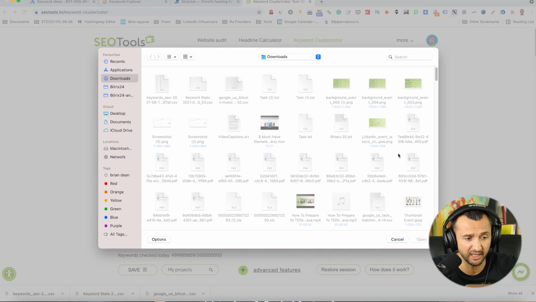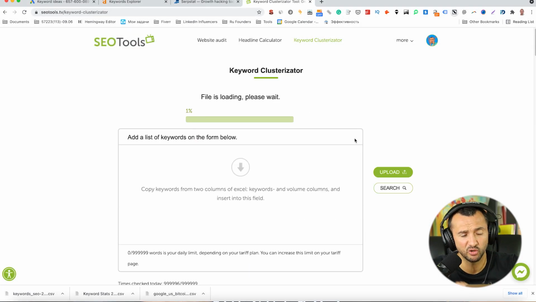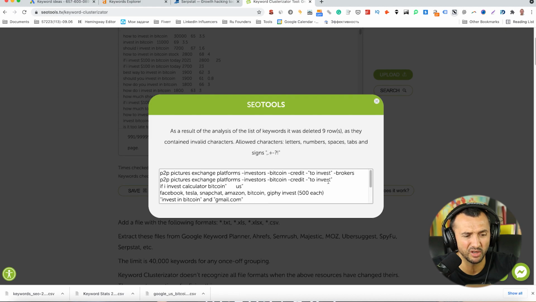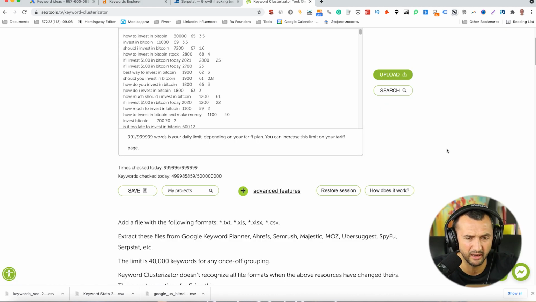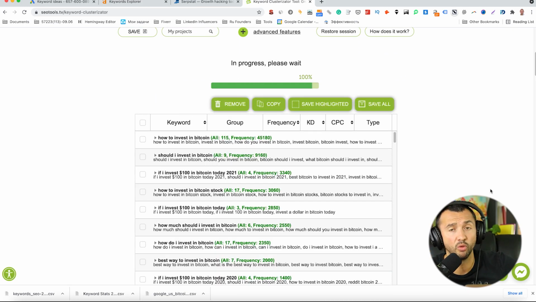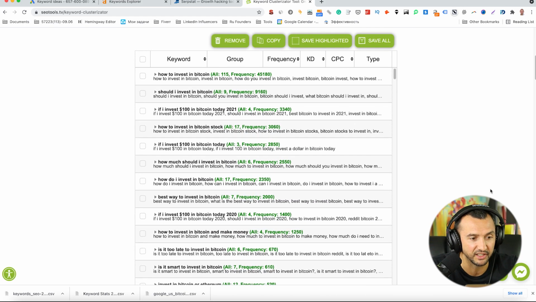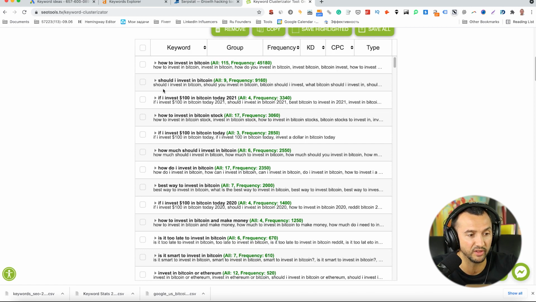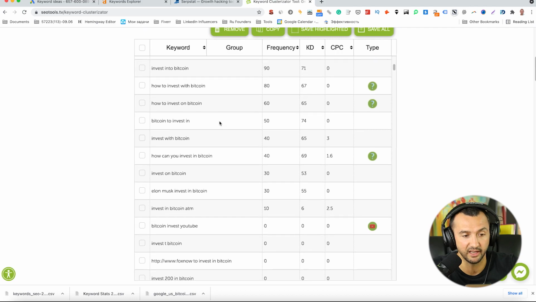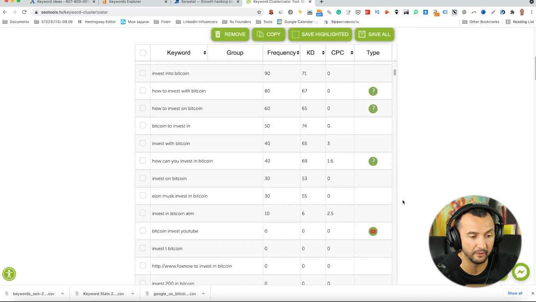For example, let me start from the first list about Bitcoin. And you can see that after a few seconds I got this message: we have some broken keywords here. We don't need to consider them. Just close this window, and the next step is to click search. Very simple, nothing special. And you can see that I get the list of keywords: how to invest in Bitcoin, should I invest in Bitcoin, if I invest $100 in Bitcoin. You can unhide all these groups to analyze their metrics and work with them.